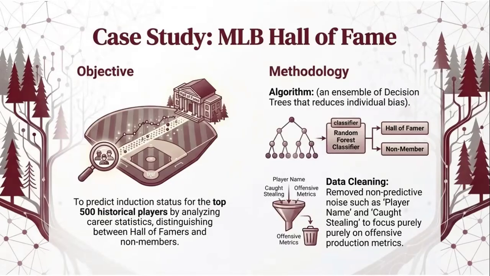Our first case study looks at the MLB Hall of Fame. The objective here was to predict which players get inducted based on their stats. So, we treated this as a classification problem. We cleaned the data by removing non-predictive noise like player name or club stealing to focus purely on offensive metrics. The algorithm effectively distinguished between Hall of Famers and non-members.